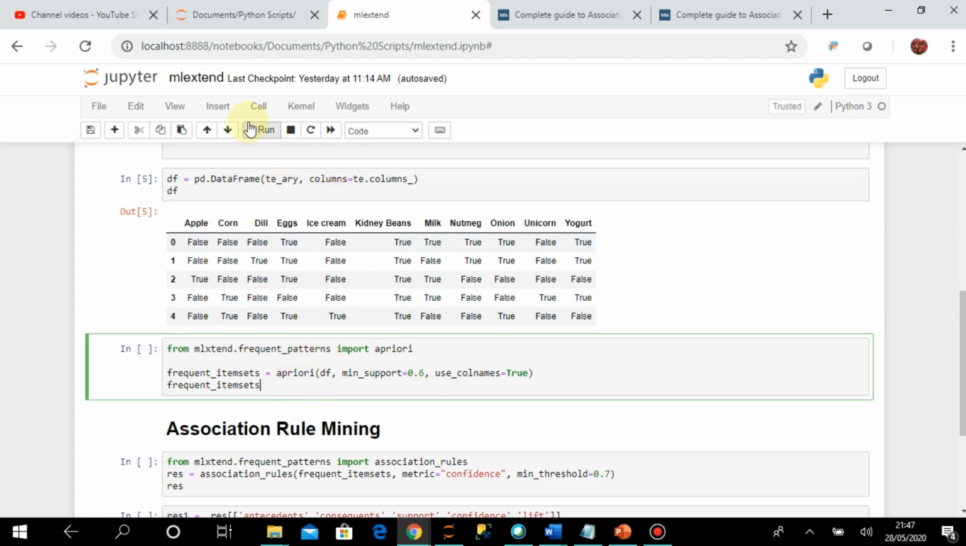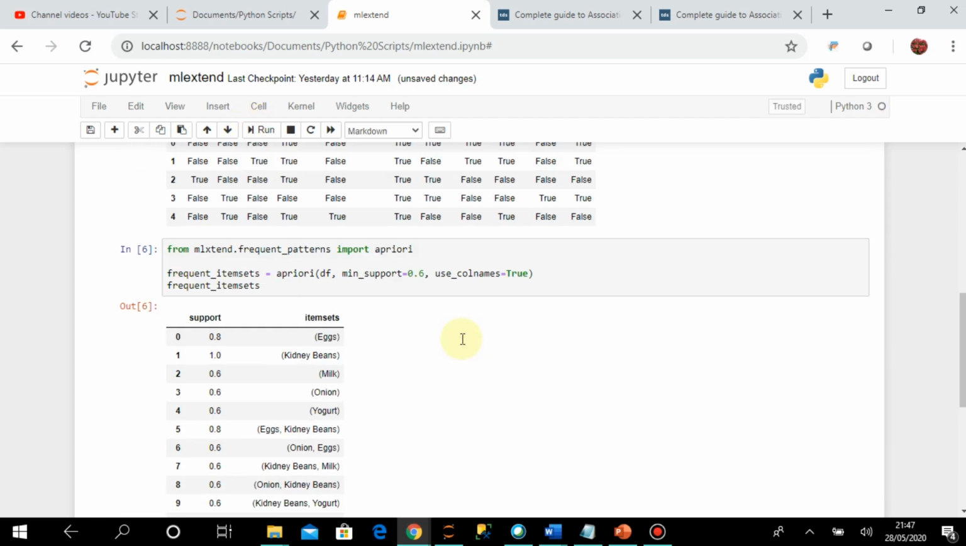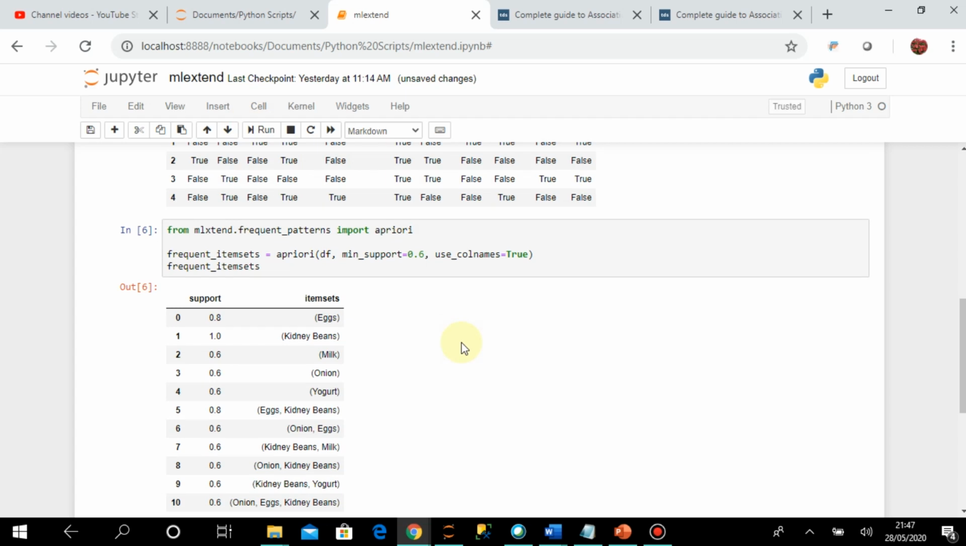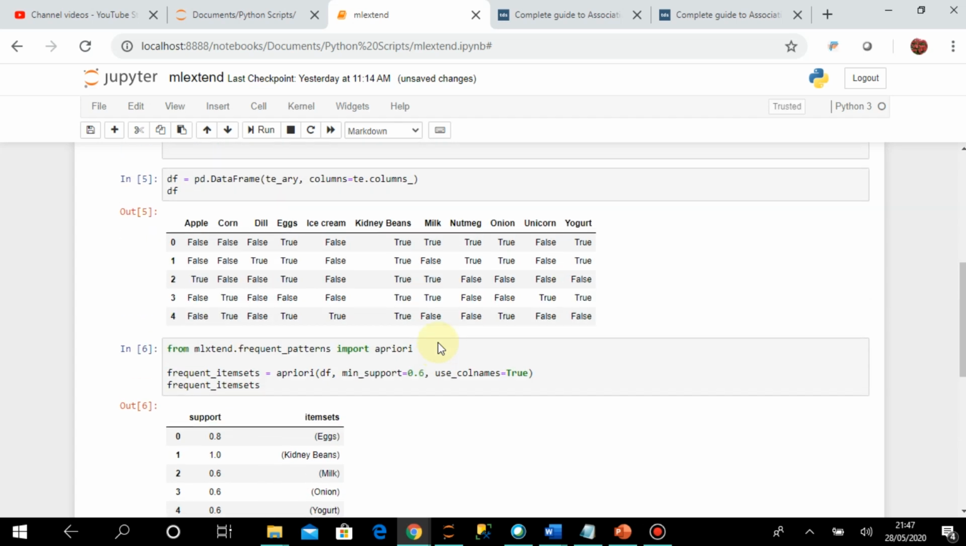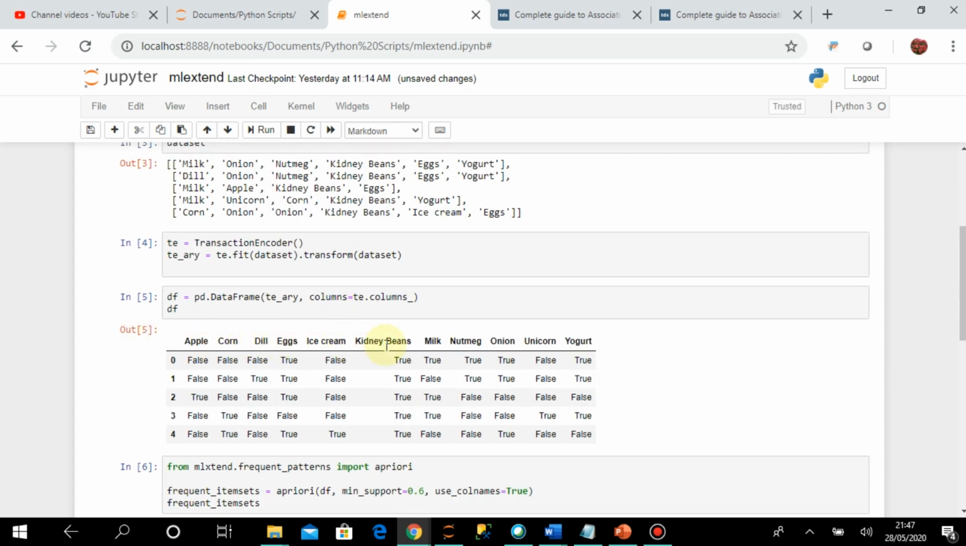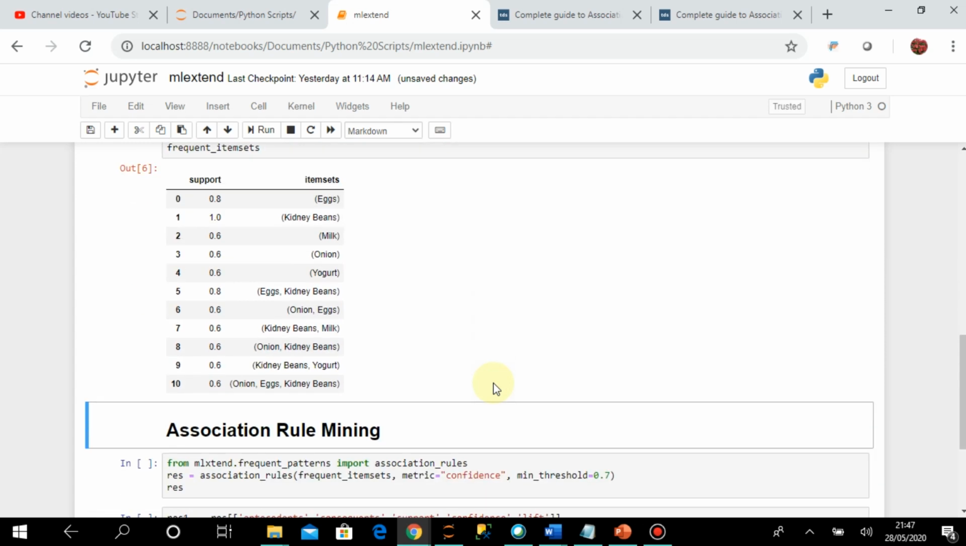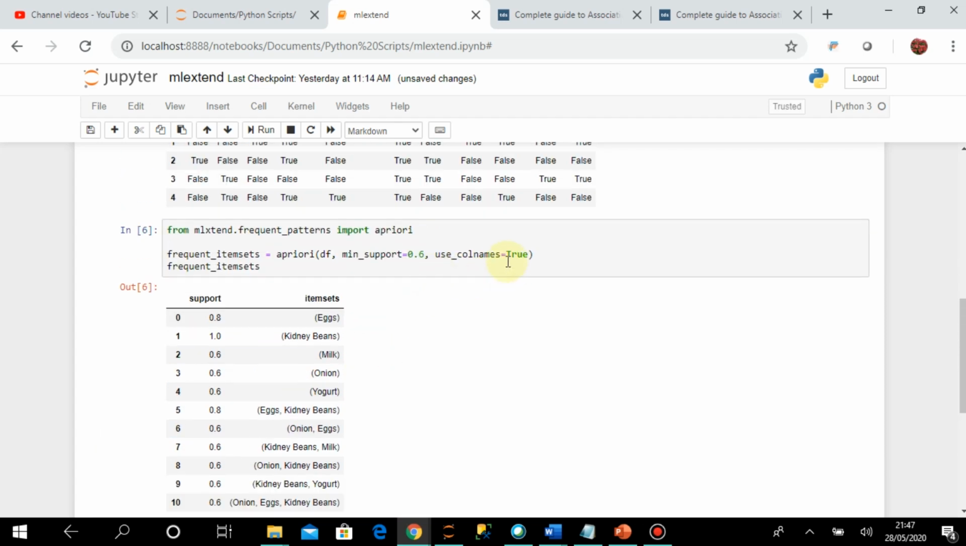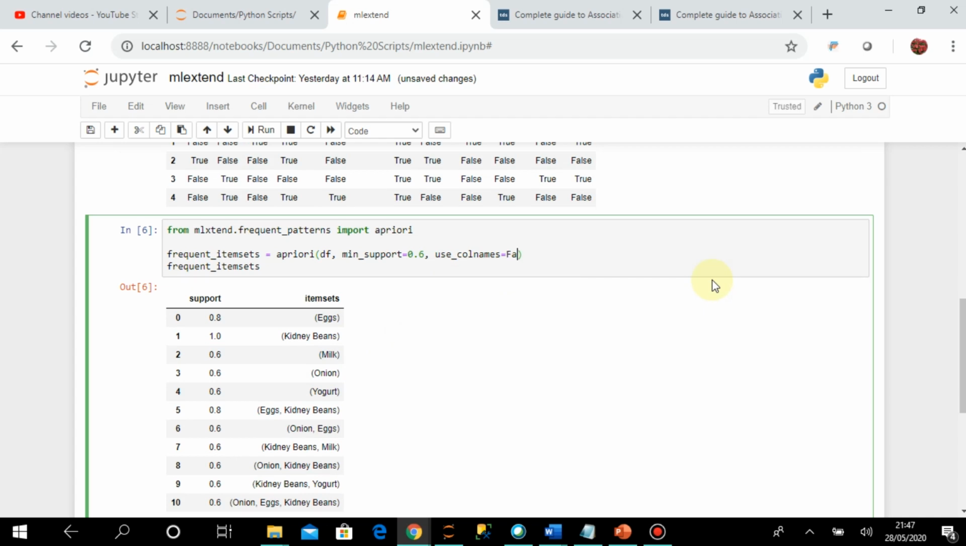Let us first execute this. So you can see the list of item sets from all these possible 11 items, 1 2 3 4 5 6 7 8 9 10 11. From the 11 items, all the possible item sets were generated, and it is showing me only the item sets which have a support value greater than or equal to 0.6. In case I put it as false, let us see what happens.